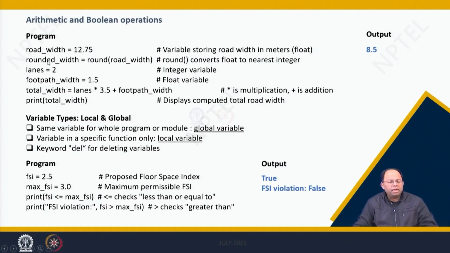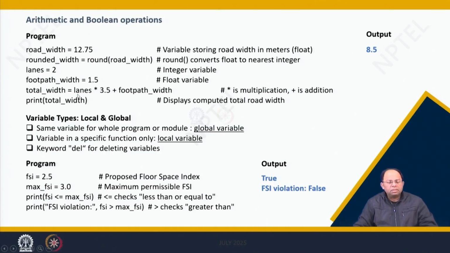Now similarly, rounded width could be a float or an integer, but because I'm rounding road width, it most likely would become an integer. And then length is equal to 2, it's an integer because there is no decimal or anything involved. And then footpath width is equal to 1.5, so that's a float variable.